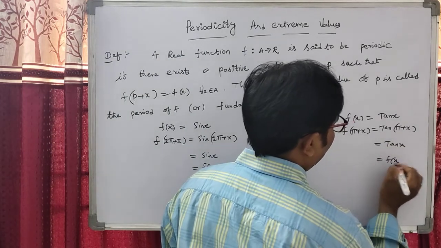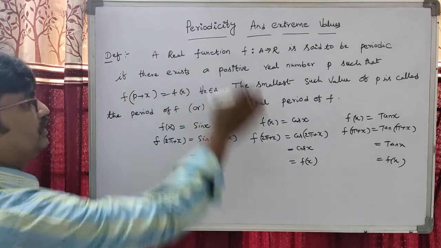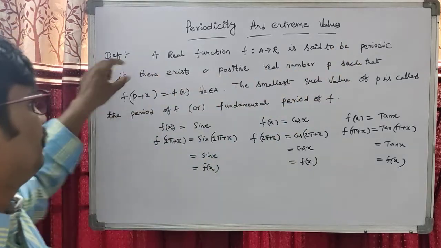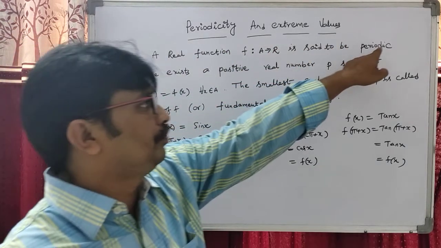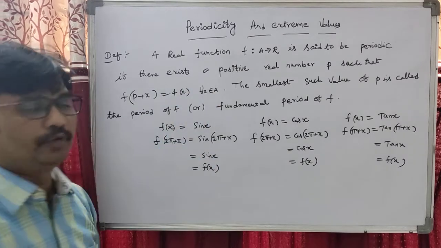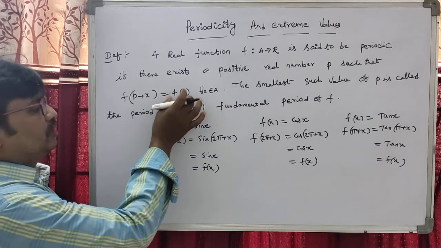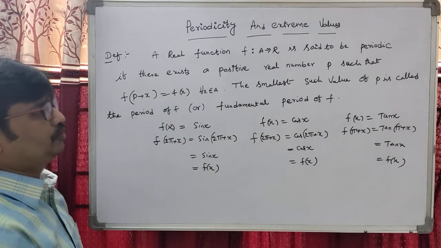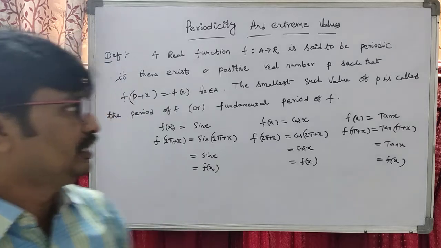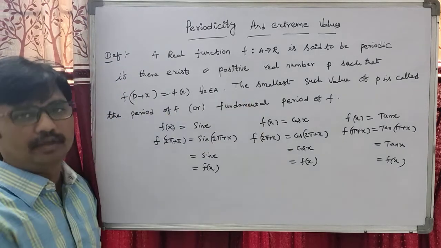So what is our definition, students? A real function f mapping A to R is said to be periodic if there exists a positive real number p such that f of p plus x equal to f of x for all x belongs to A. The smallest such value of p is called the period of f or fundamental period of f.